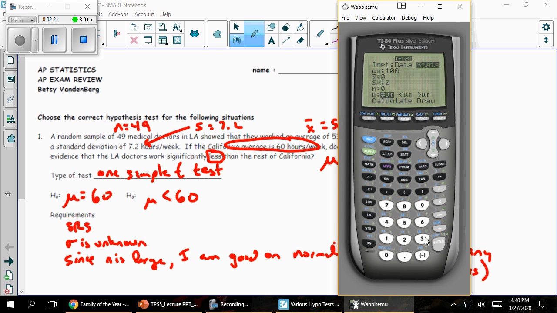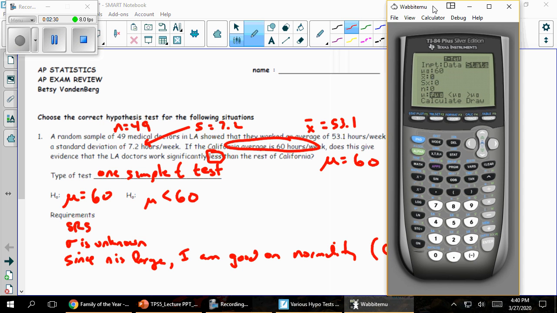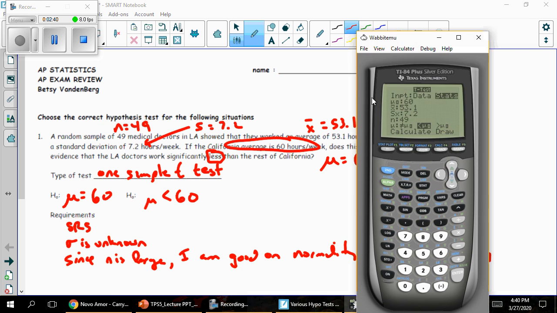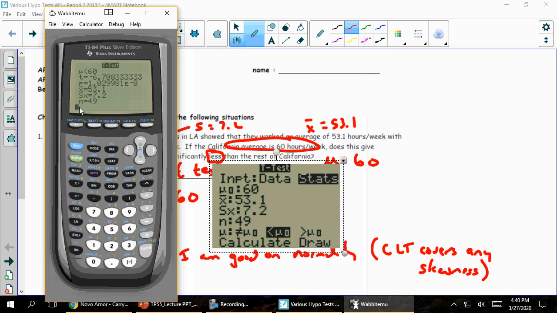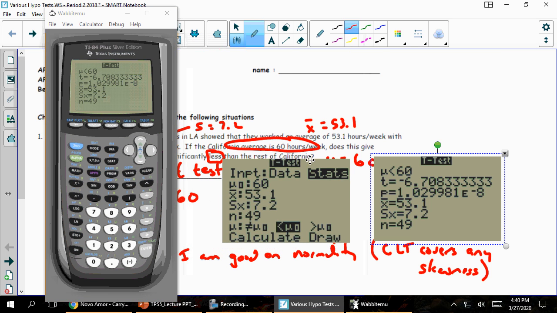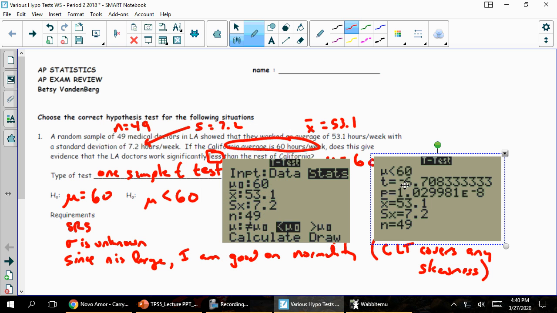I'm entering the stats. And so I've got 60, 53.1, 7.2, 49, less than, calculate, and there is my t-test statistic and my p-value.